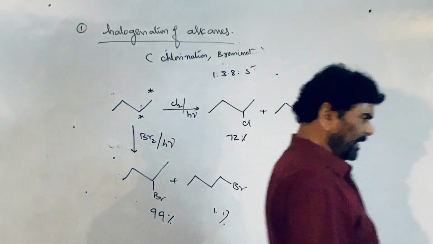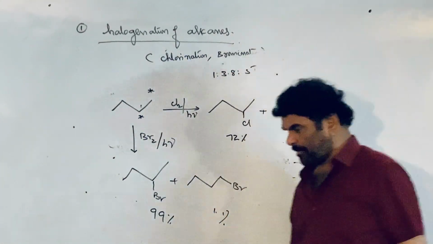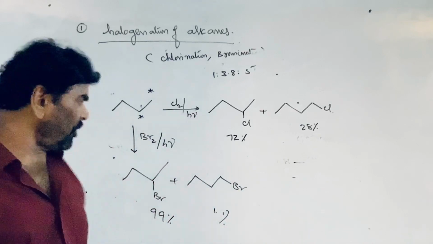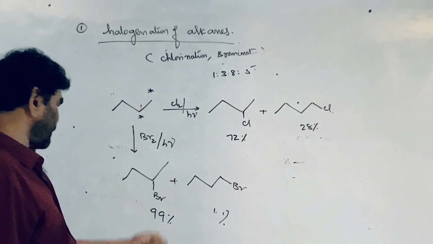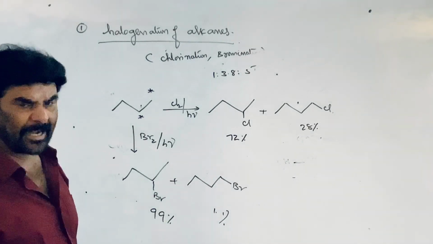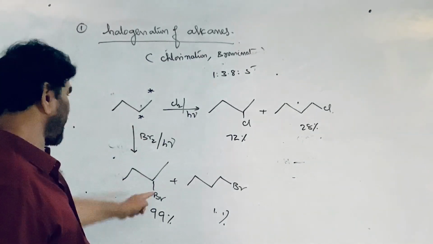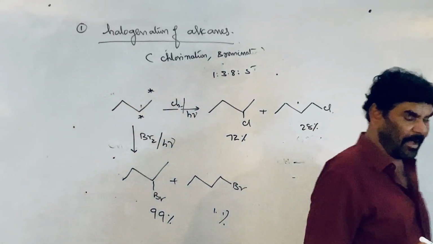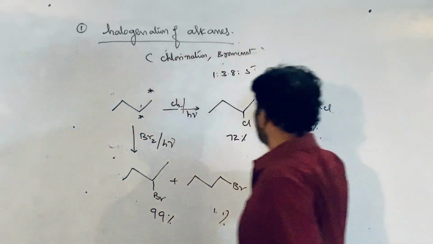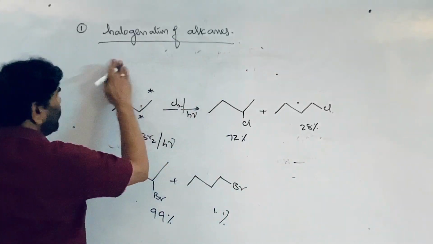So exclusively 2 bromobutane is formed, because for bromine the activation energy needed for the removal of the secondary hydrogen is very low. Selectivity is more for bromine and less for chlorine because of the high reactivity of chlorine.